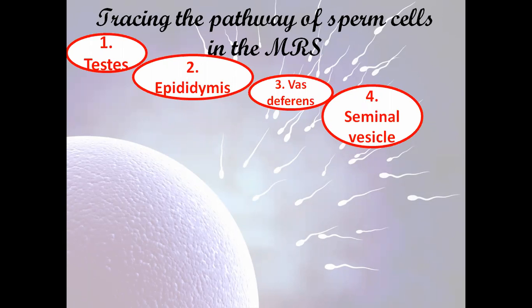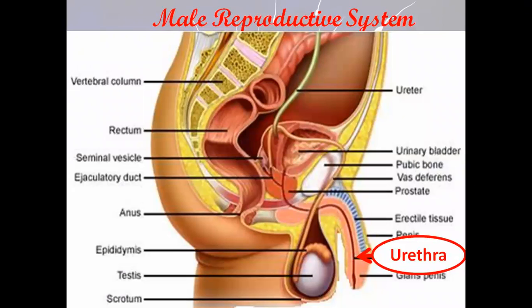These nutrients, as I said, are needed to lubricate and to adjust the acidity of the female reproductive system. As you know, the female reproductive system is acidic. So in order for the sperm cell to enter inside the female reproductive system, it needs something to decrease this acidity. So these nutrients have an important role in adjusting the acidity of the female reproductive system.